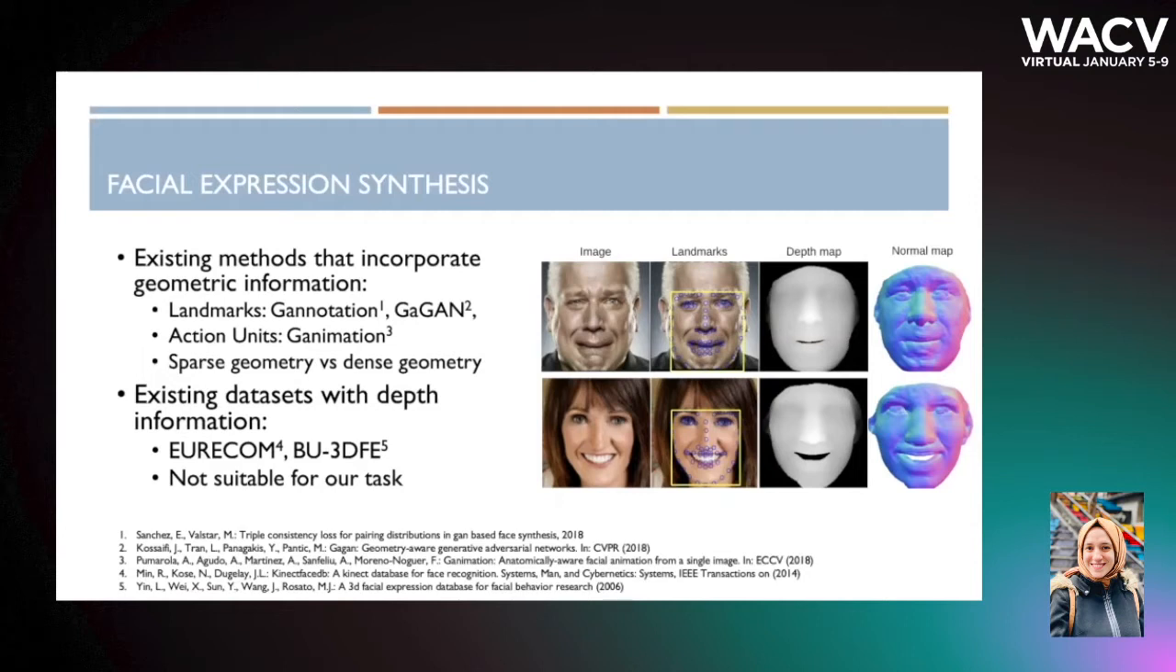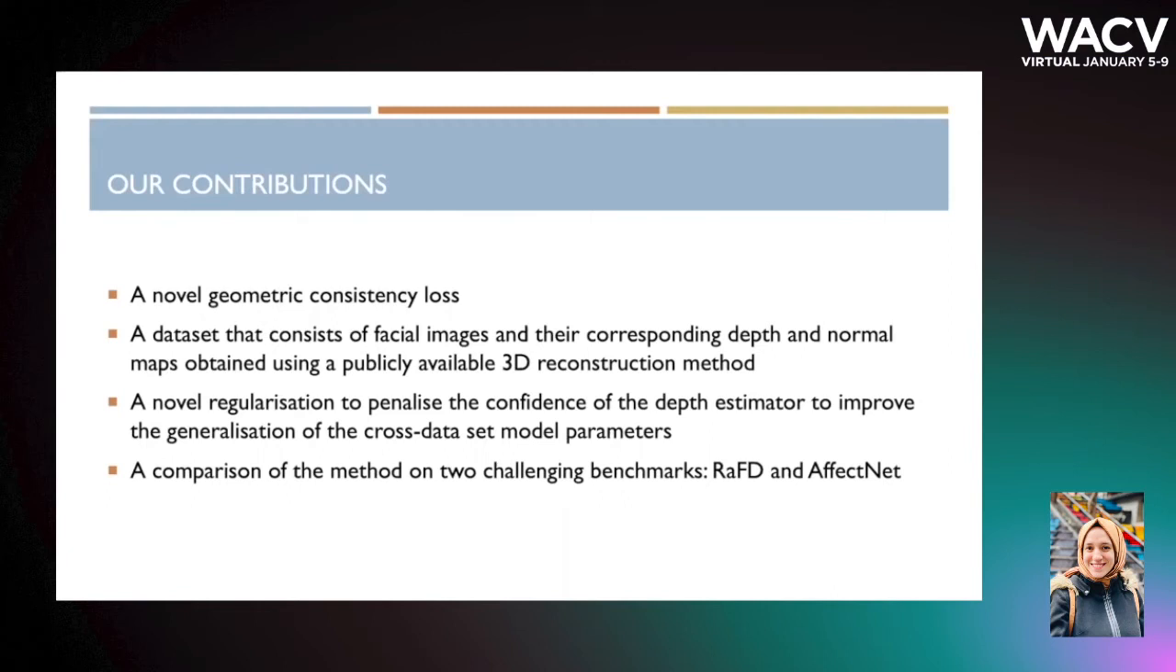There are some facial expression datasets that consist of depth and RGB pairs, but they contain limited number of expressions or samples and are obtained in a controlled environment. To the best of our knowledge, there is no publicly available large-scale dataset in the wild with expression and depth annotations. We propose a novel geometric consistency loss to guide the expression synthesis process using depth and surface normals information. We construct a dataset that consists of facial images and their corresponding depth and normal maps, which we obtained using a 3D reconstruction method. We propose a novel regularization to penalize the confidence of the depth estimator to improve generalization.